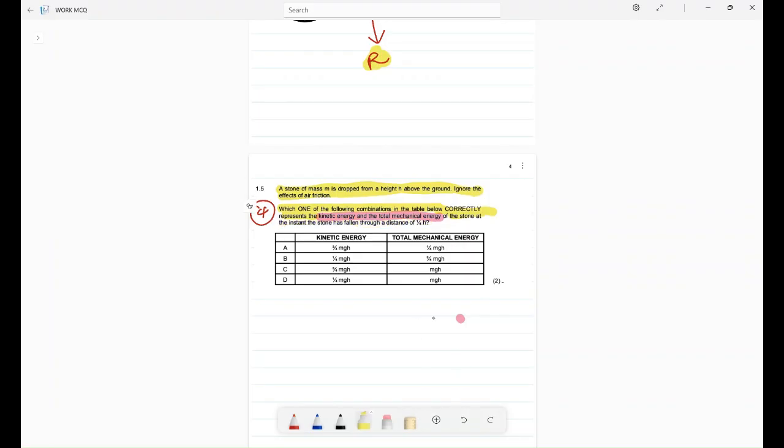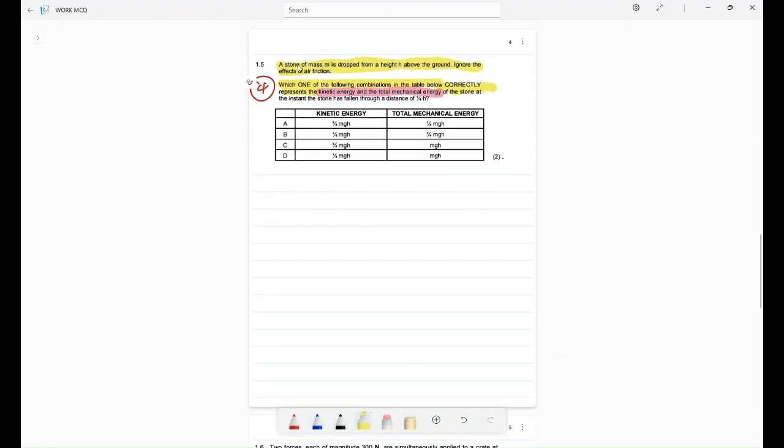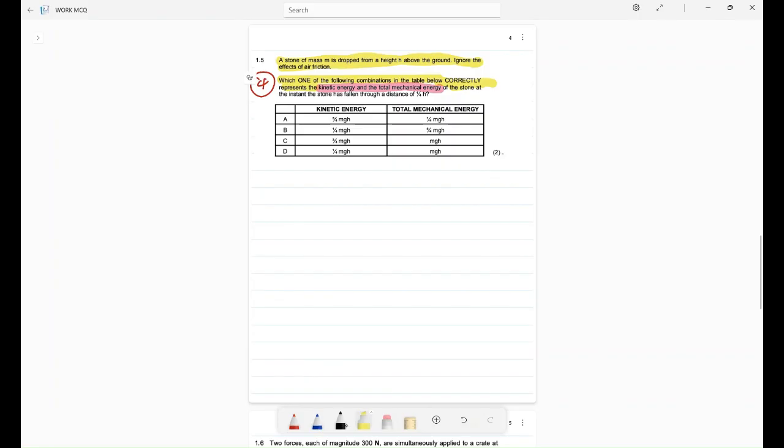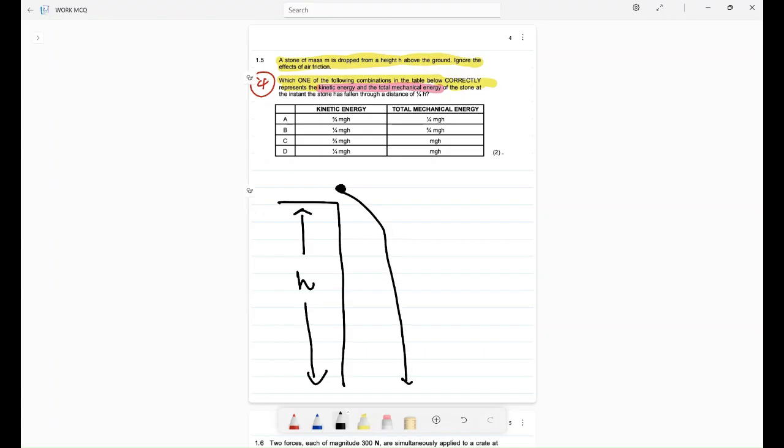Now, let's do this. Let's say we have our height there. This is of height h. Then we have our stone being dropped. That stone is dropped. So if something is dropped, from vertical projectile motion, it has an initial velocity of 0 meters per second. Again, this is what I normally say.